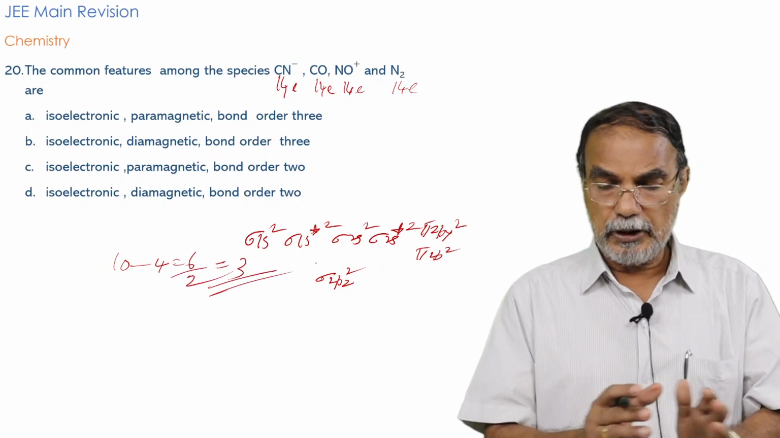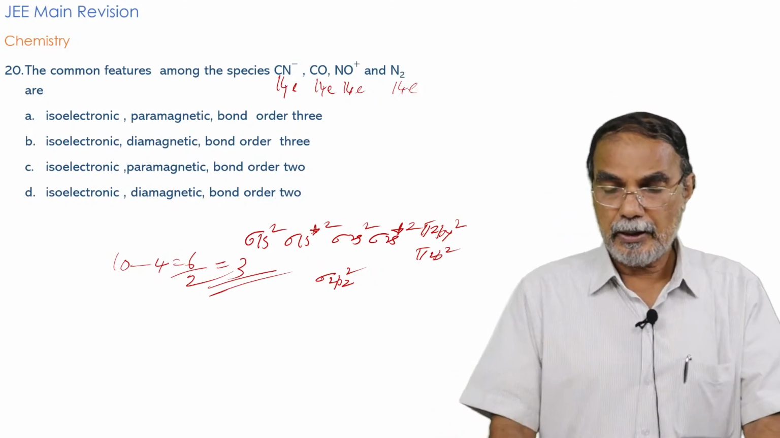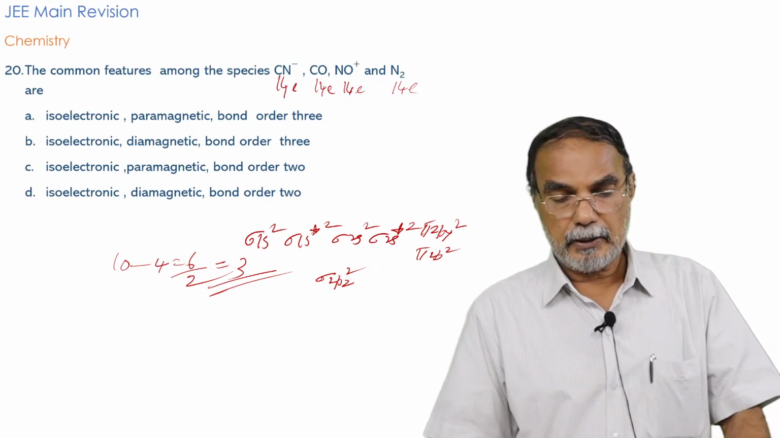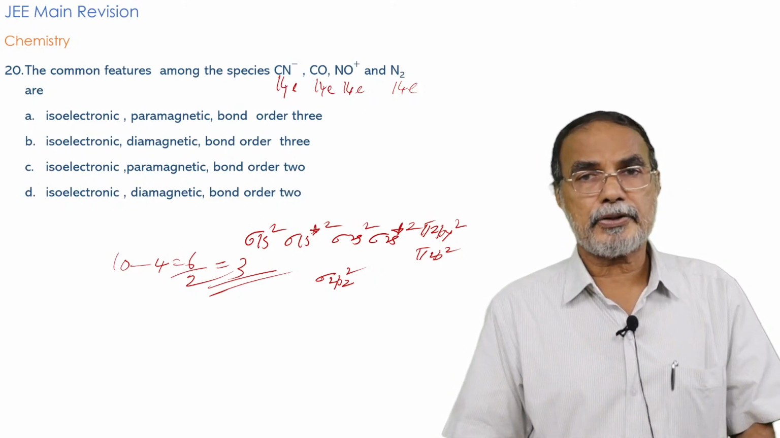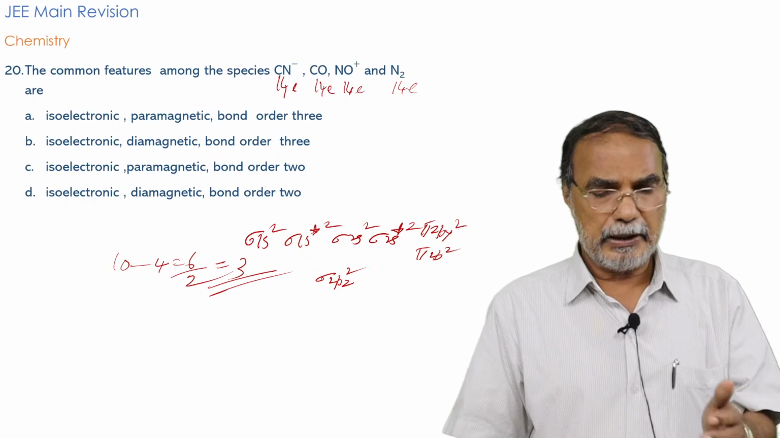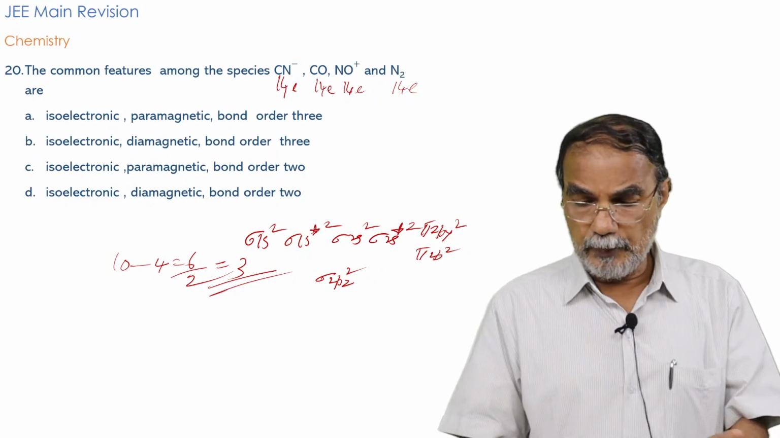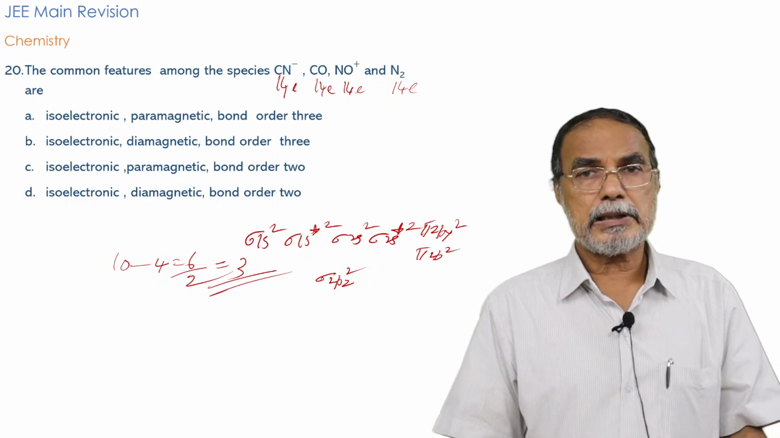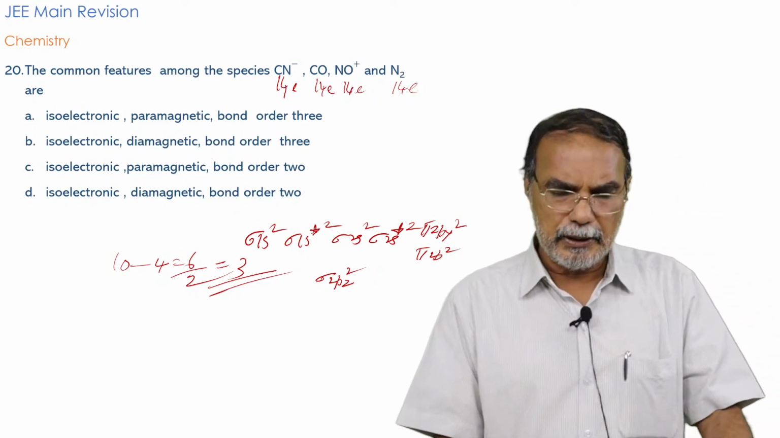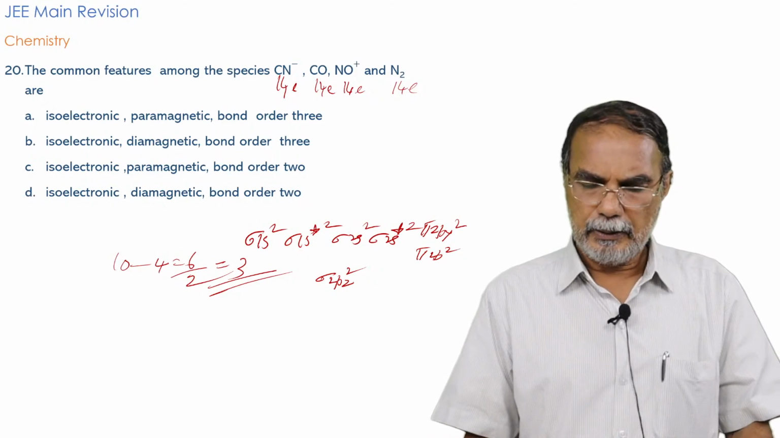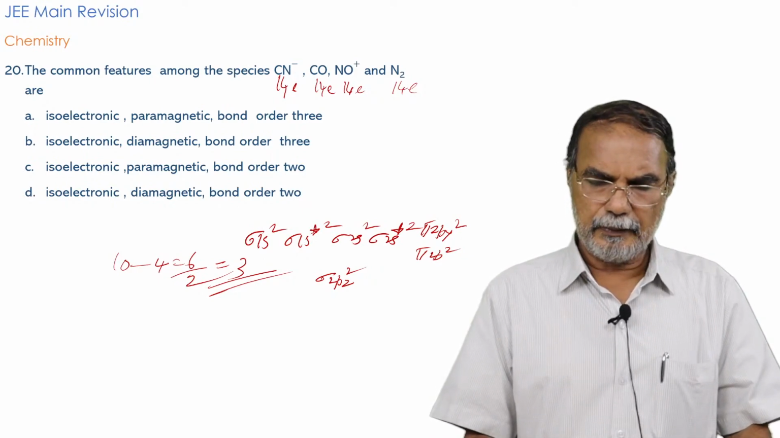That means all of them have bond order 3, and all of them have the same number of electrons, and species having the same number of electrons are known as isoelectronic. So they are isoelectronic, and no unpaired electrons are there. That means the systems are diamagnetic. So all of them are isoelectronic, all of them are diamagnetic, and all of them have bond order 3. So it's a routine question.